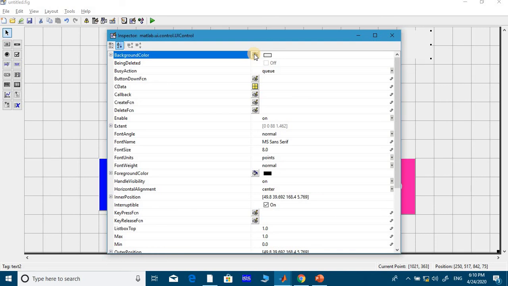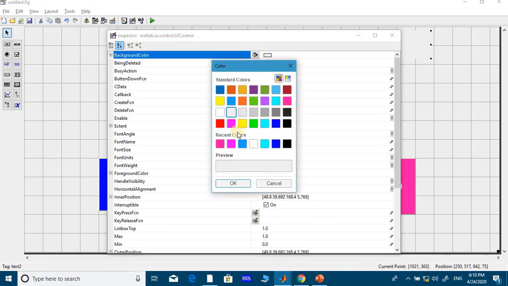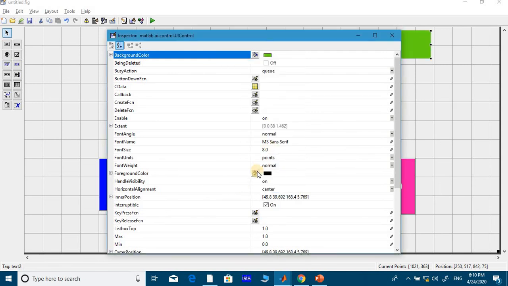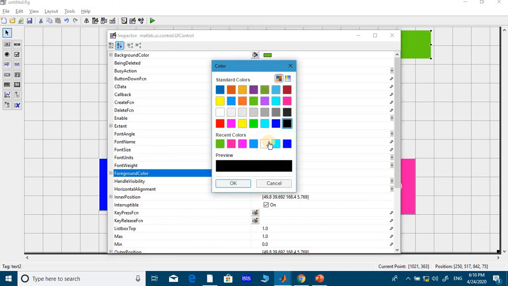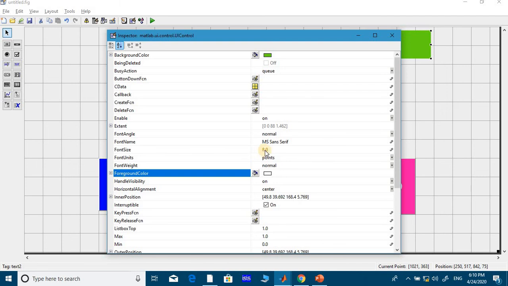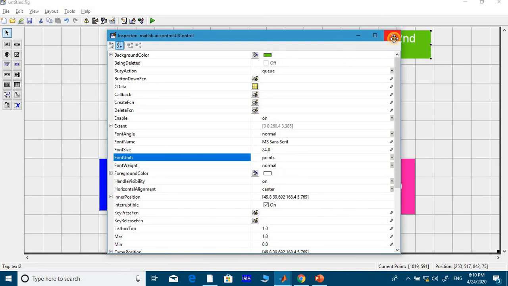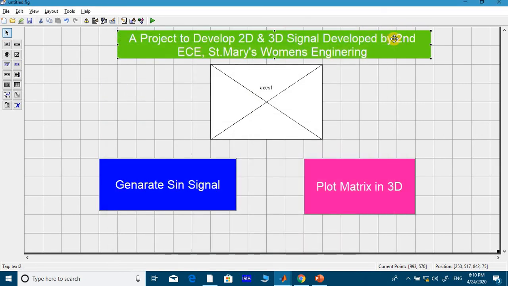I'm going to choose very pretty good colors. So it might be green, and foreground color is white, and it's about 24 size. So here you got very interesting. Okay, now this is the interface which will appear. You save, and default code will appear. I will write coding for generate sinusoidal and the 3D plot. Okay, save. If you save it, it will open a text file, script file.